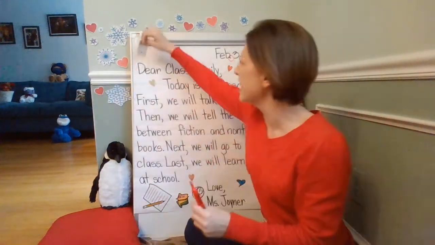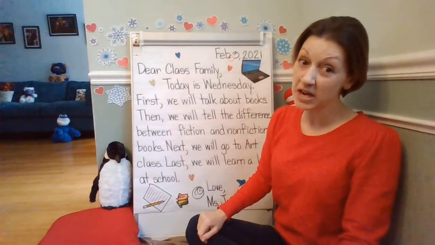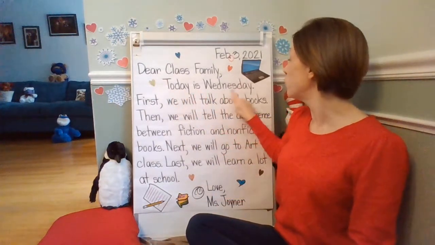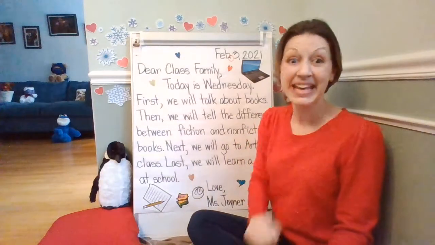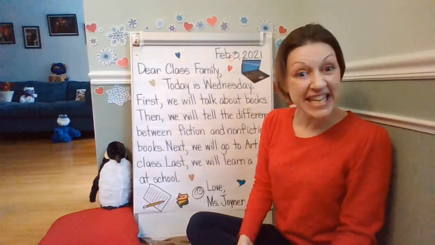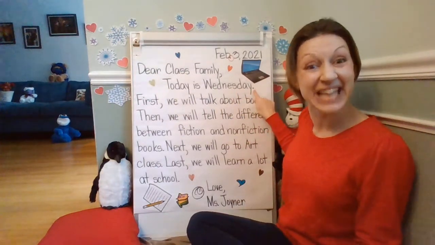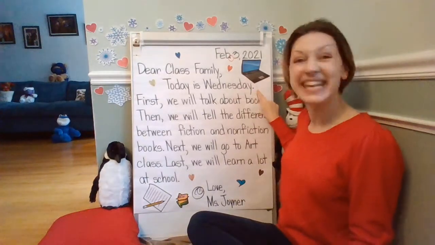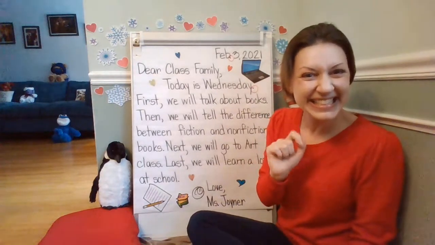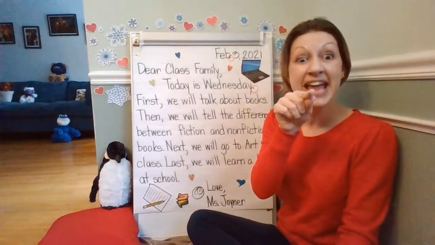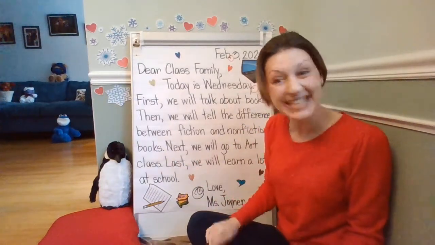Neither did I. Let's go ahead and look at the first sentence. It's a telling sentence. Read it with me. Today is Wednesday. It is Wednesday. Did you remember that? Pat yourself on the back if you remembered that. Well, what's at the end of this sentence? Well, it's right there. Tell me what it's called. It is a period. Let's circle it. And can you make it with me? Dot. Do it again, kindergartners. Remember, get your finger and in the air, just do a little dot. Poke it. Ready? Dot.